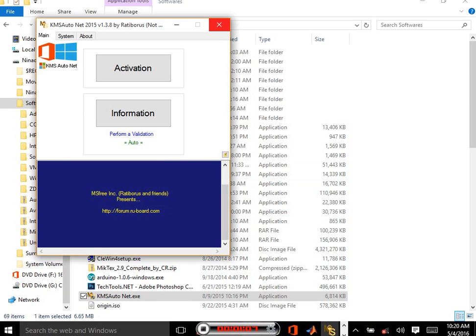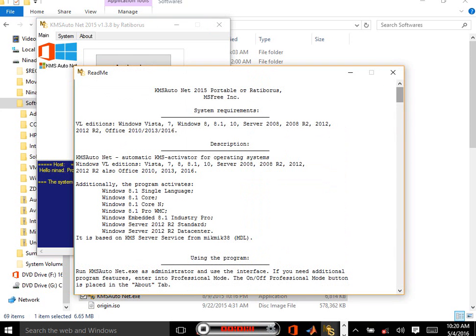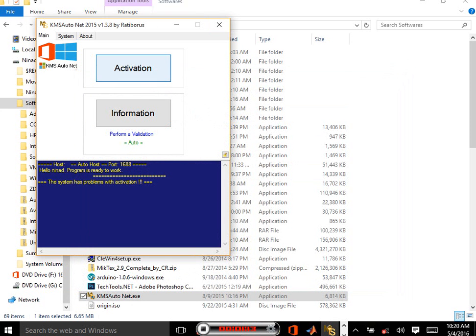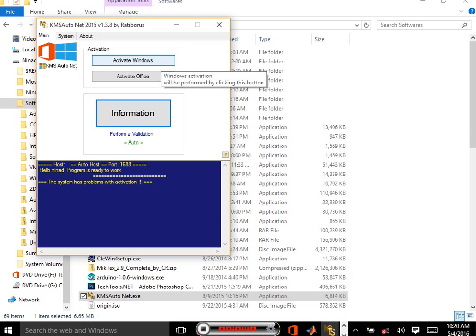So here you will open a few menus, click on activation. First you can activate Windows, optionally you can activate Office. So I am doing both right now.